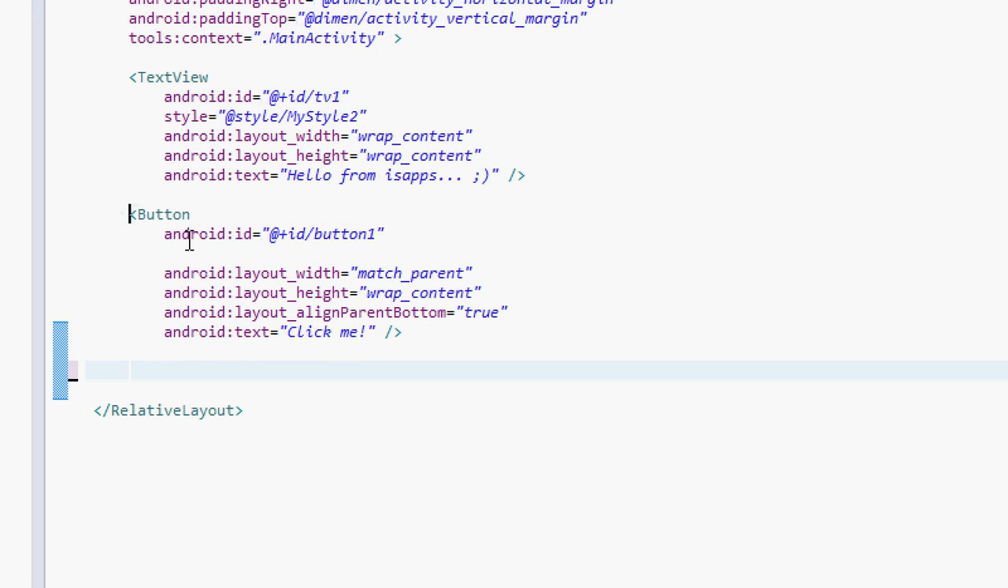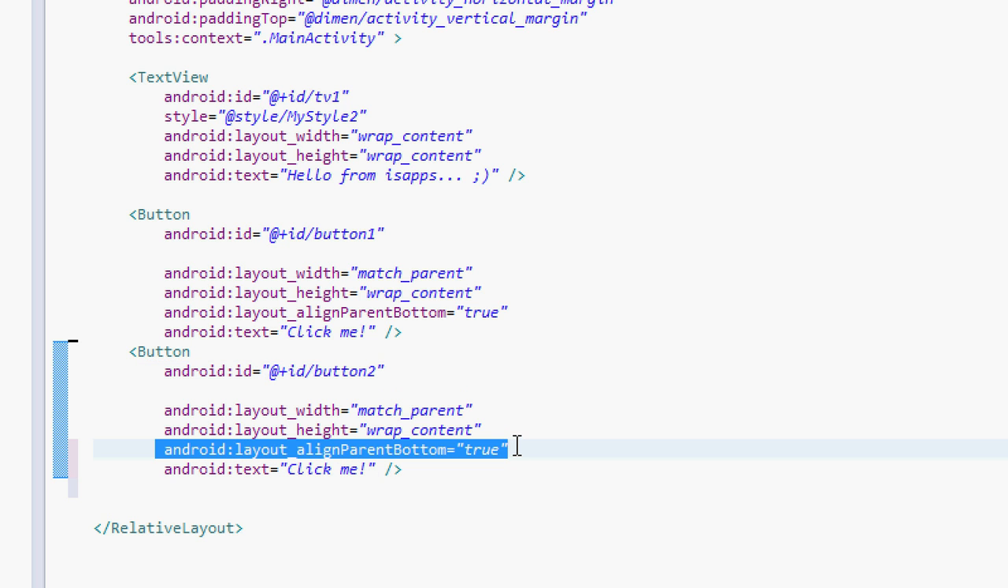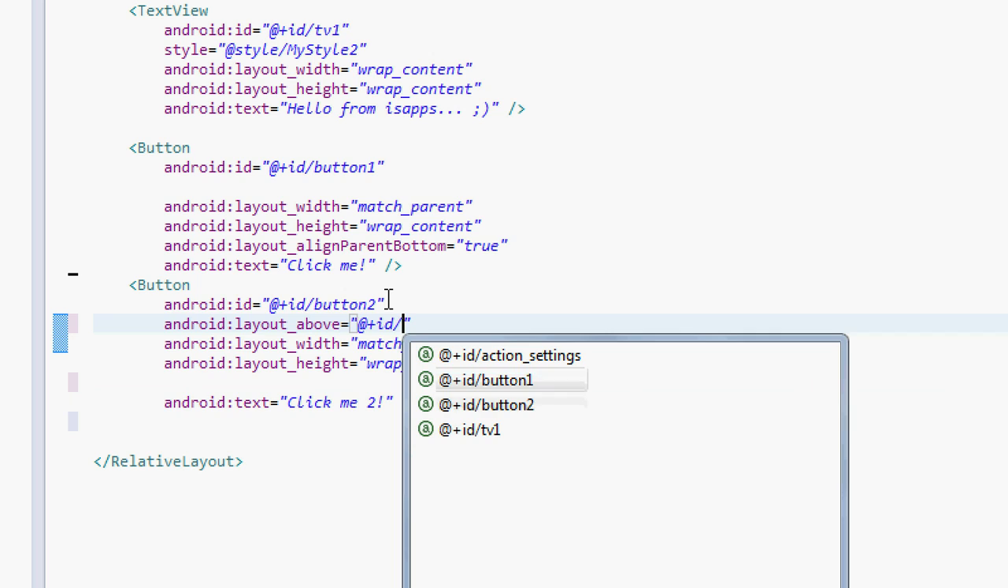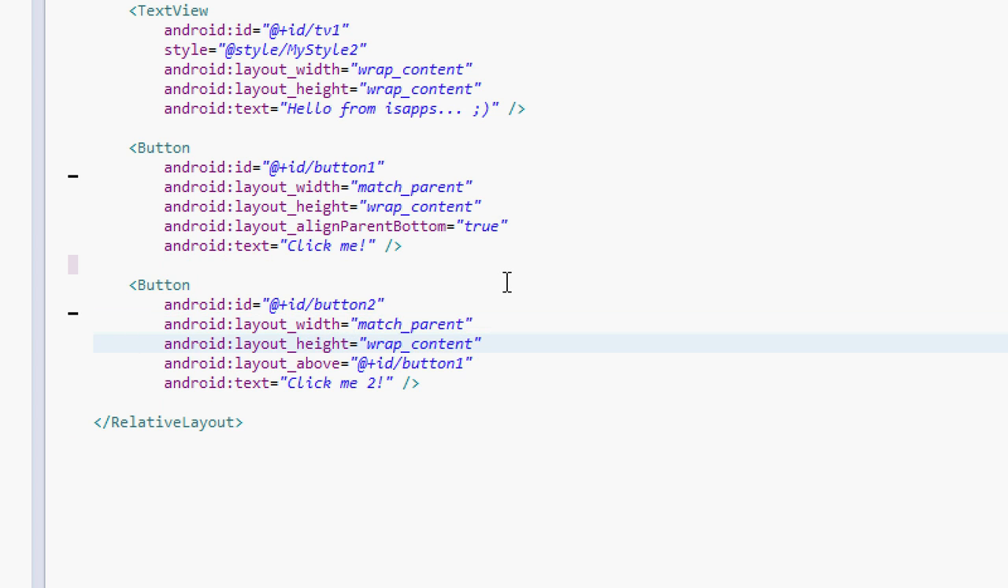We have a button. Let me copy and paste it here to create another button. Change the ID to button2. Everything is going to be the same except this one, and this is going to be "click me 2", and this is going to be above @+id/button1. Control Shift F. Formatting done.